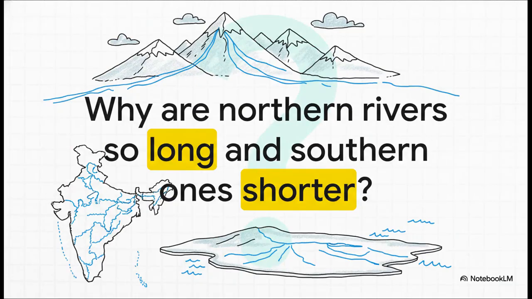I will leave you with a question to think about. We've learned that Himalayan rivers have very long courses, while peninsular rivers are shorter. Now that you know the basics of drainage, can you look at a map of India and think about why this is the case? What about the land makes their journeys so different? It's an excellent question to explore on your own.